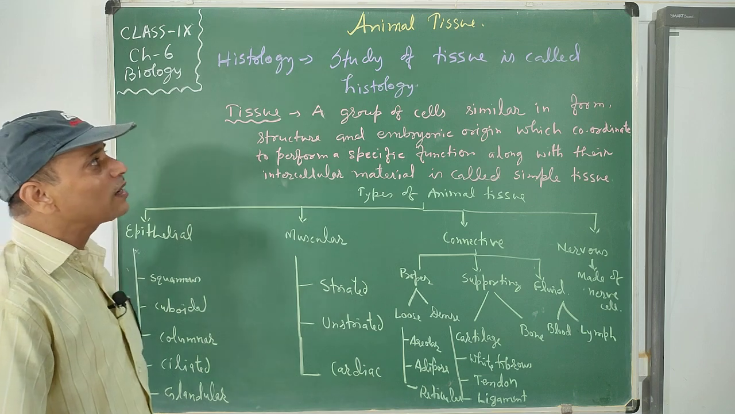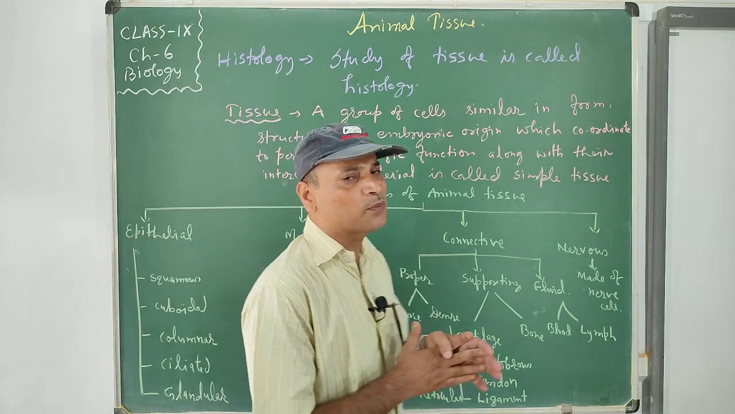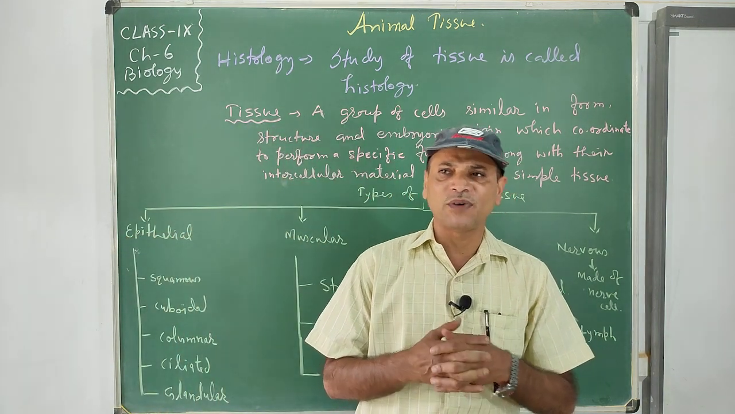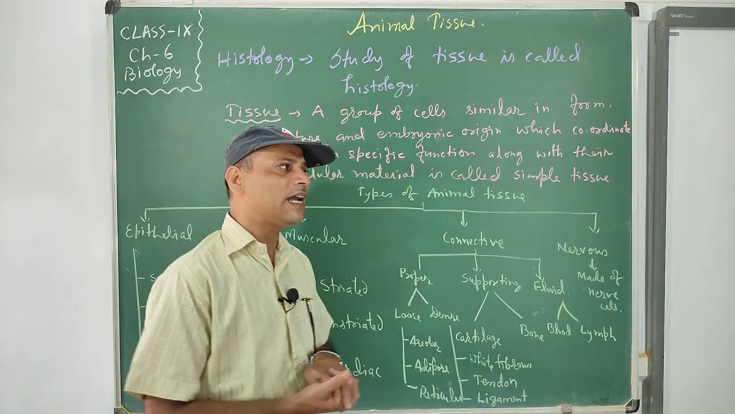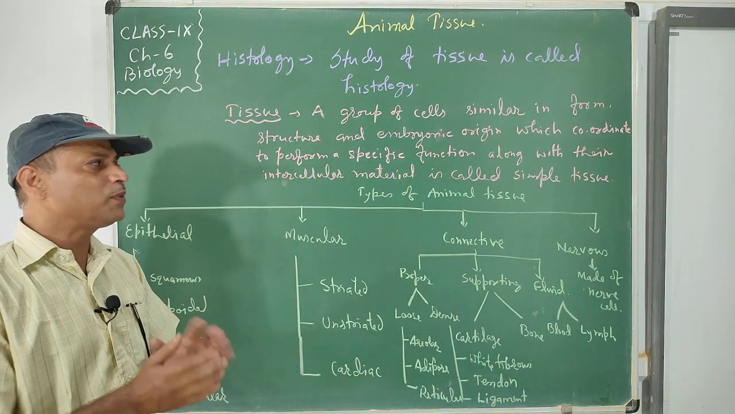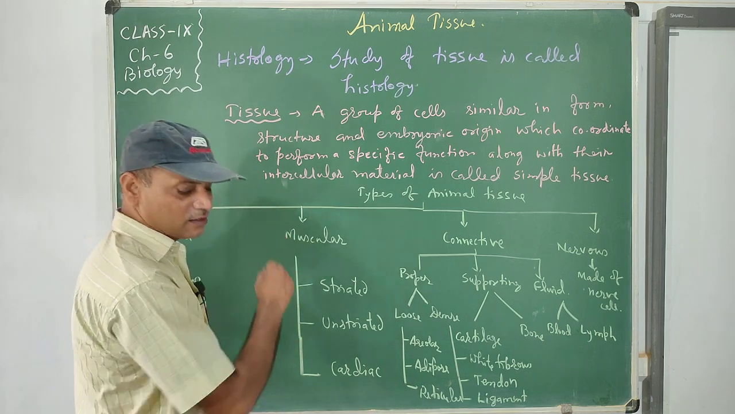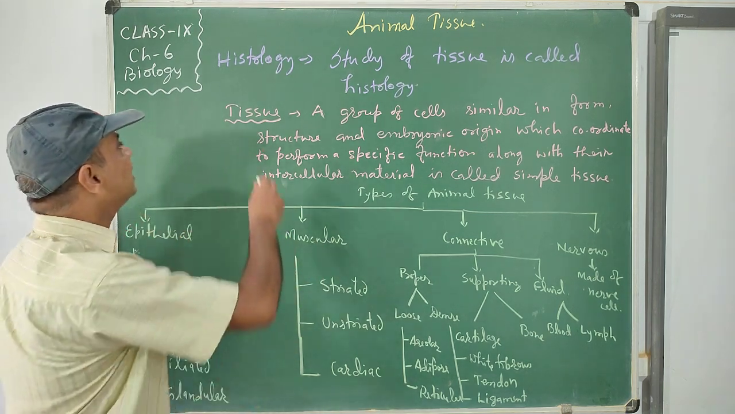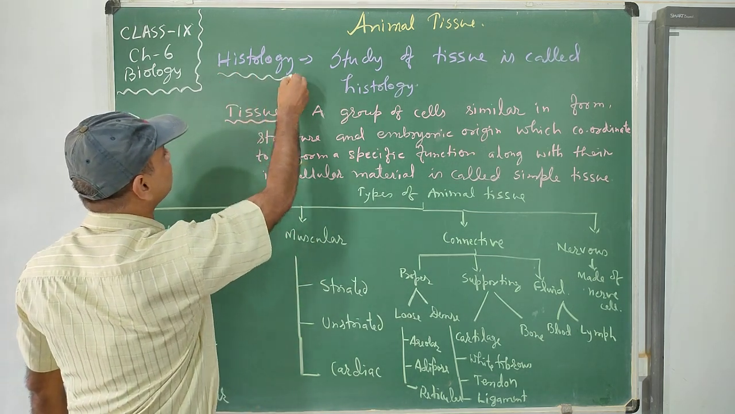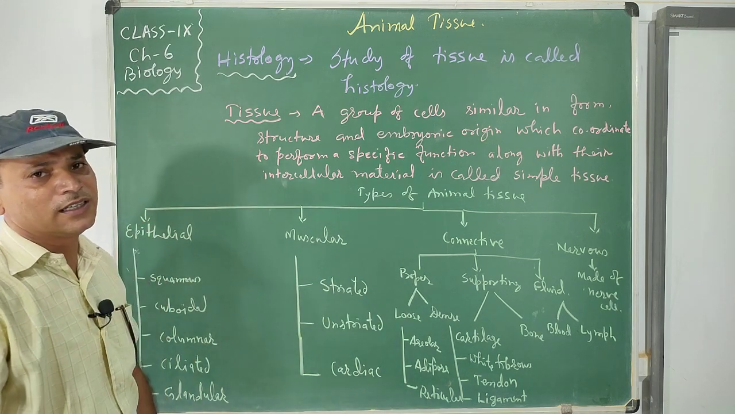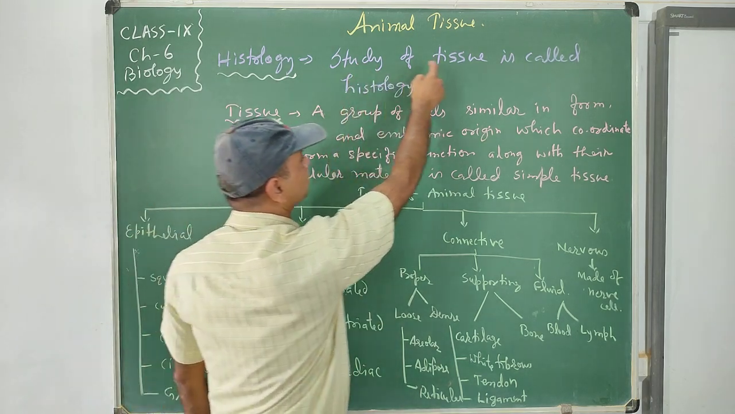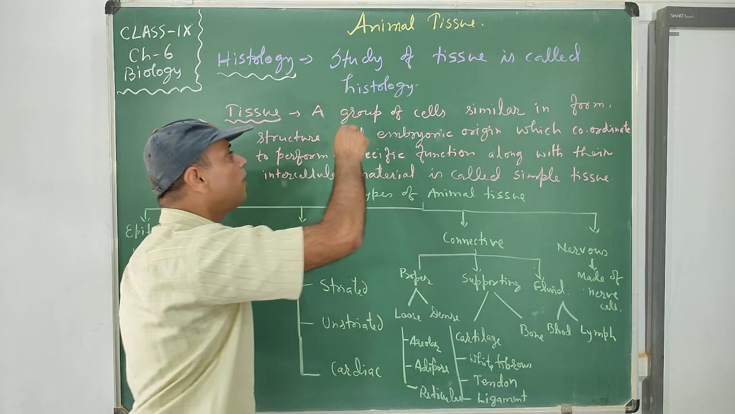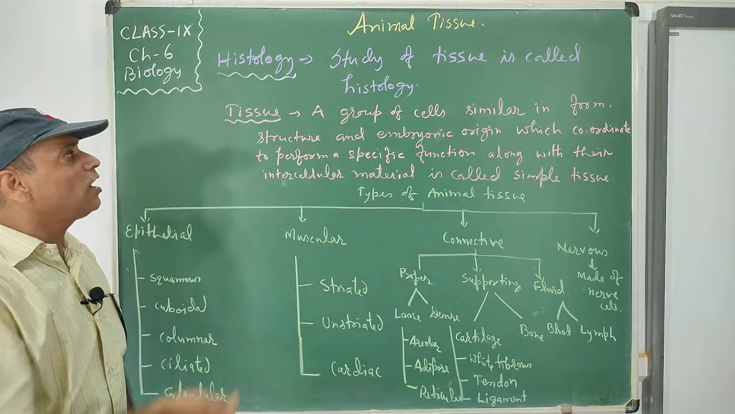So first, what is tissue? Tissue is a group of cells which perform a special function, so they are specific in nature. The branch of biology in which we study tissue is called histology. Histology is the study of tissue. Okay, so this is the branch of biology.